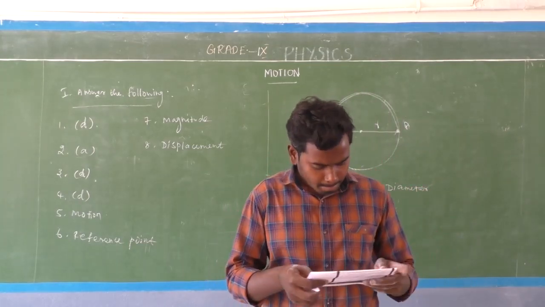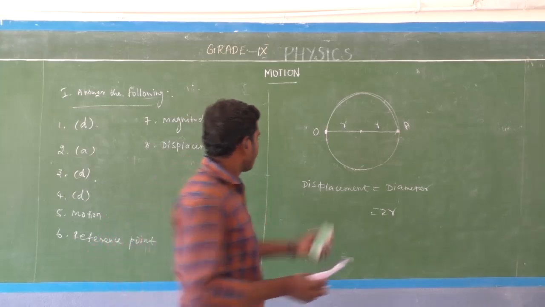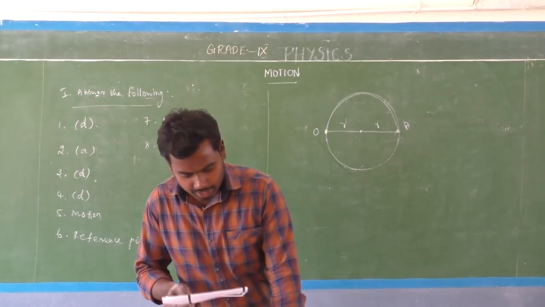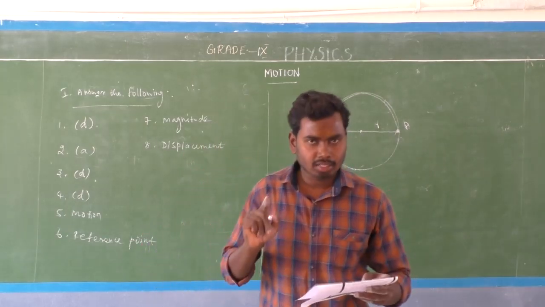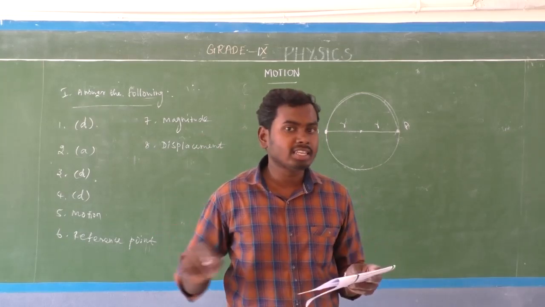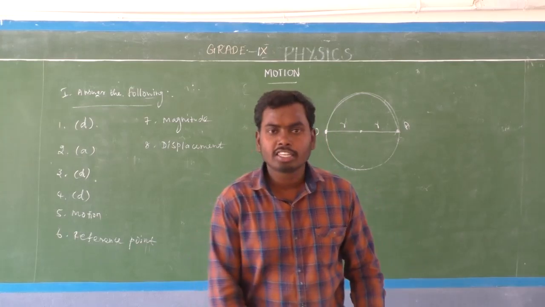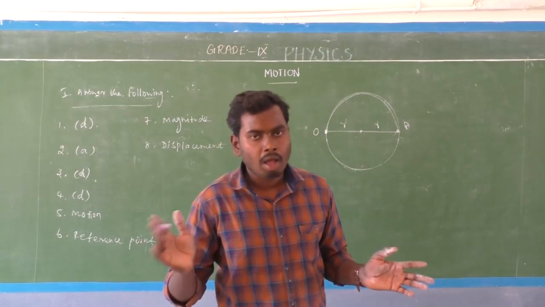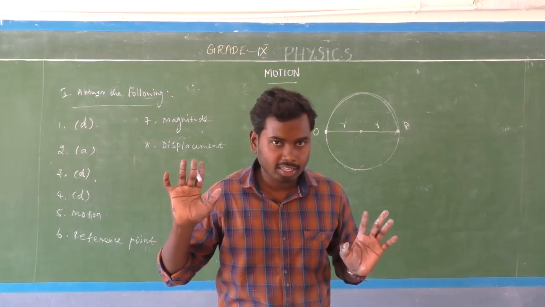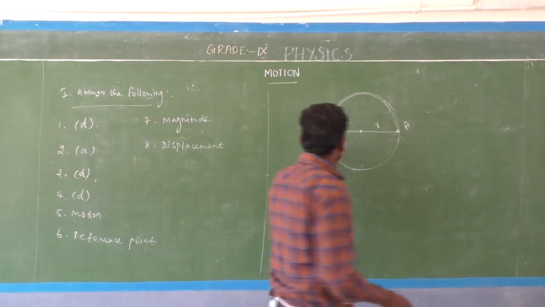Next one is Roman letter 2, short answer. A particle moves over 3/4 of a circle of radius r. What is the magnitude of its displacement? Okay, here we have to find out the magnitude of the displacement. It is only displacement, not distance, isn't it? Yes. A particle moves over 3/4. Okay, listen here.